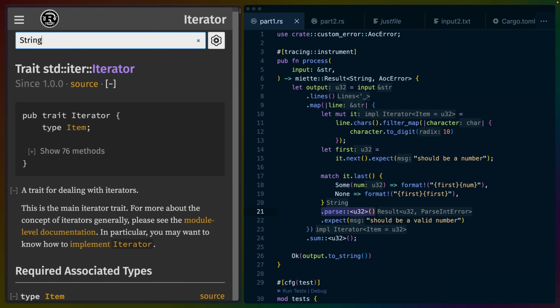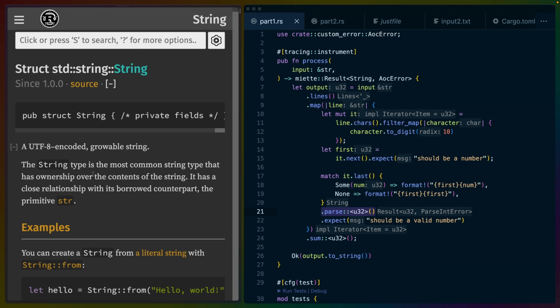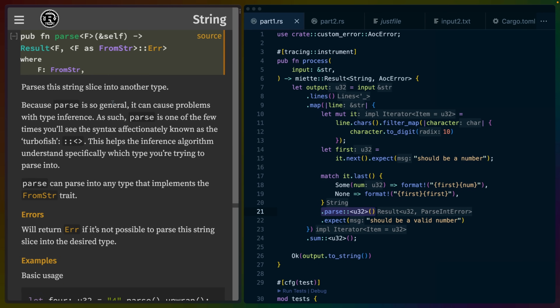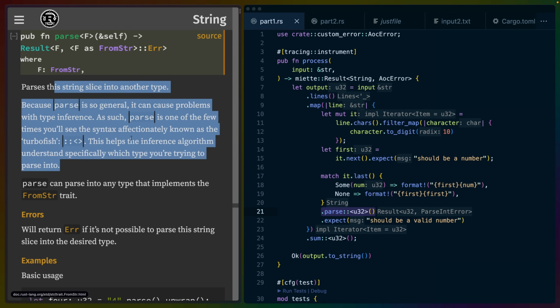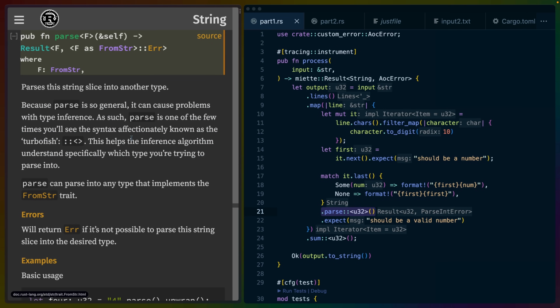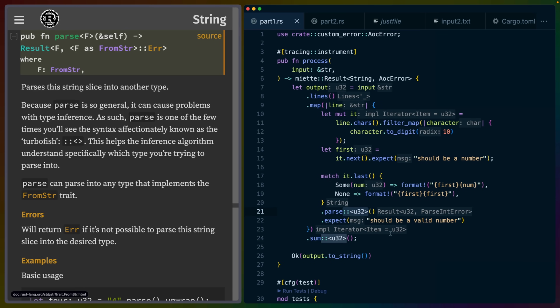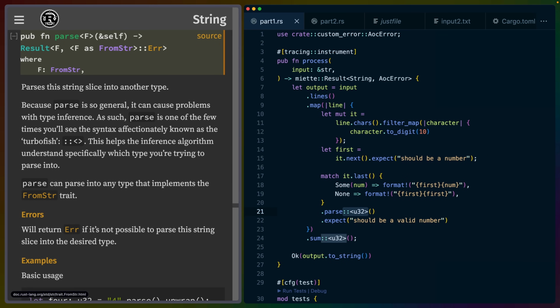The question then is we have to do something to get this string back into an integer. And string in the docs has a function called parse. And parse is super general. Parse can do a whole bunch of things for us. We're not going to cover them all today, but one of the things it can do is parse a U32 from a string for us. Because it's so general, we have to specify exactly what we're expecting from this parse.